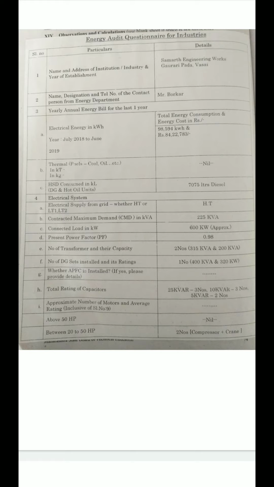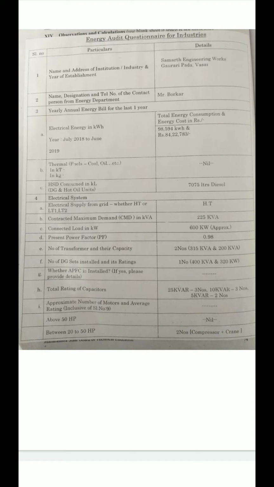The next part is the electrical system. In that, the electrical supply from the grid, whether HT or LT1, LT2. Yes, this industry's electric supply from the grid is HT, high tension. Then the contracted maximum demand in kVA is 2 to 5 kVA. Then the connected load in kilowatt is approximately 600 kilowatt. Then the power factor is 0.98.